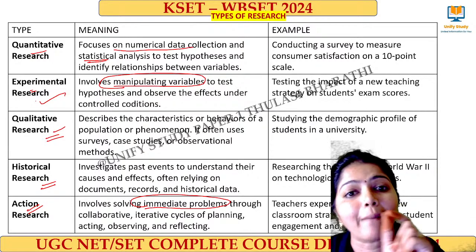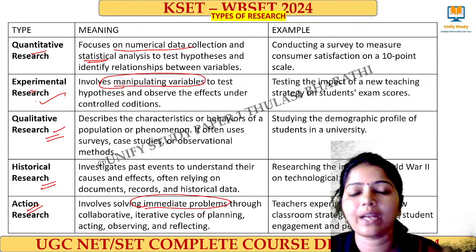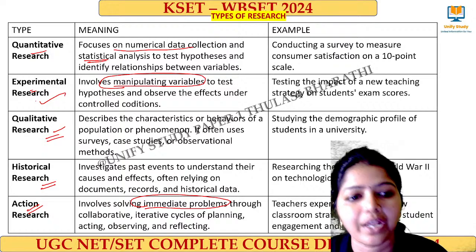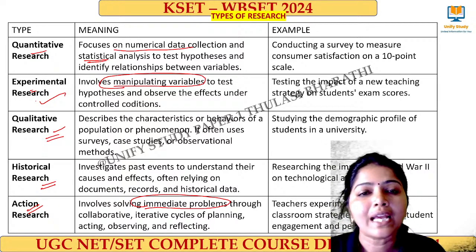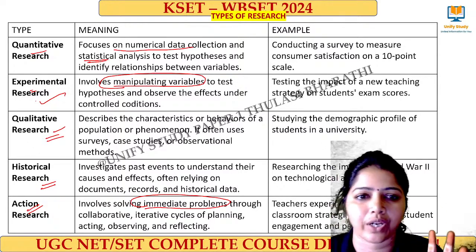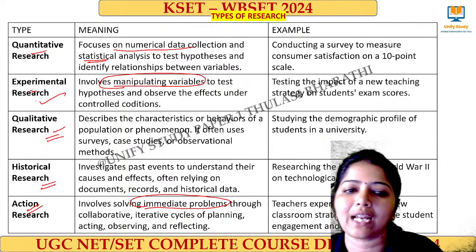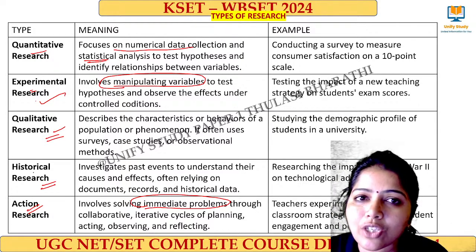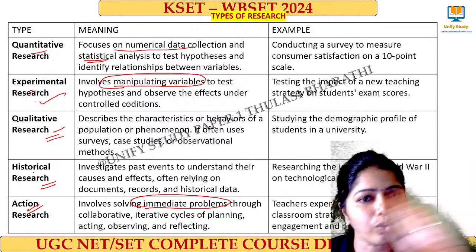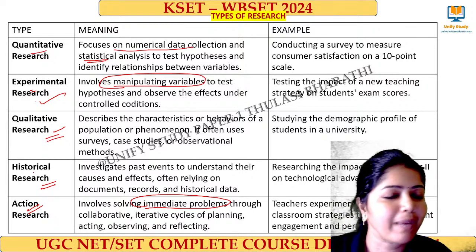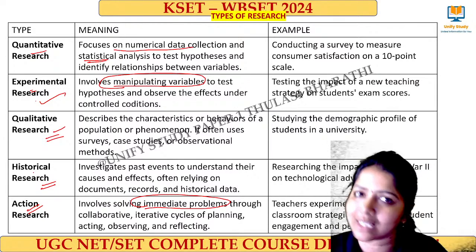Experimental research: manipulating variables is the keyword. It works in controlled conditions. Qualitative research means what? It works on the subjective nature, okay? It depends upon the people, it collects the data from them. Historical research means what? Past events, no manipulations will be done. Based on the records and evidence, the research will happen.